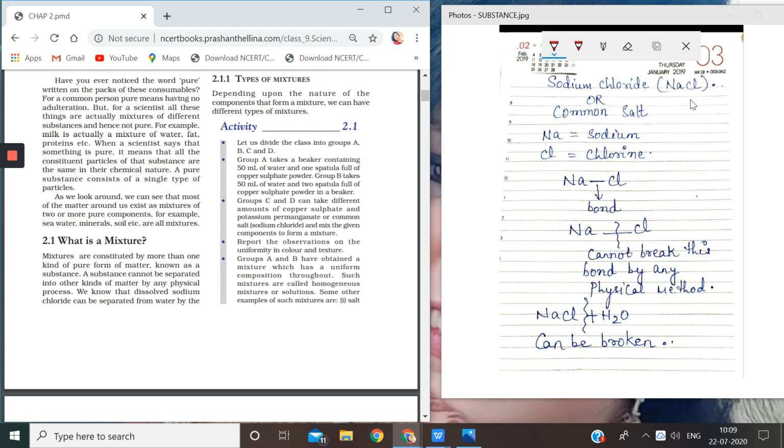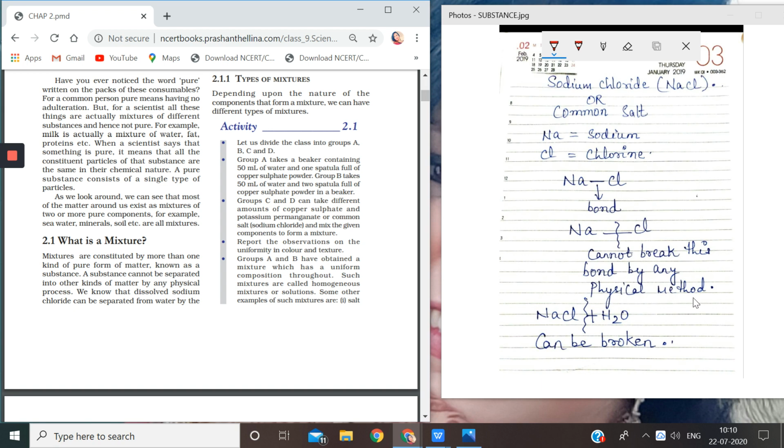This is now a pure substance, a spoonful of salt. I told you a spoonful of salt is a pure substance because now it has become a compound. When sodium was alone, it was known as an element. When chlorine was alone, it was also an element. But now they have formed a bond between them, they are not elements, they become a compound. So compounds cannot be separated. The bond between them cannot be broken by any physical method.